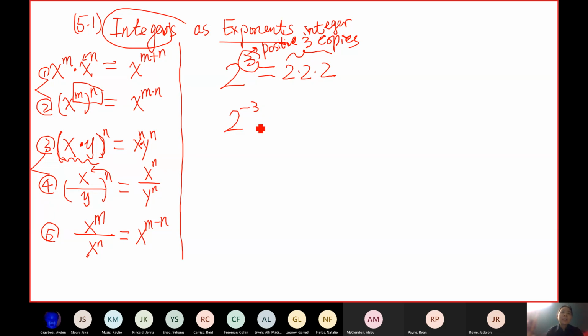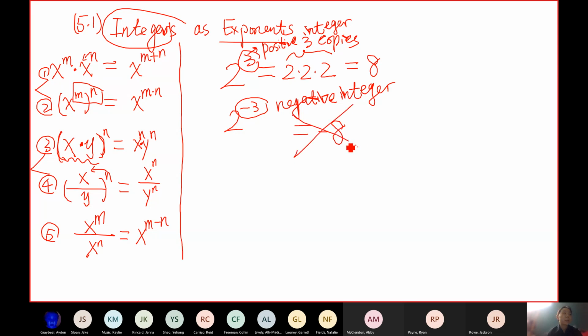Okay, negative exponent. So what if the exponent is negative? Be careful. A very common mistake was some students thought, okay, well, 2 to the 3rd is 8, right? It's 2 times 2 times 2 is 8. So 2 to negative 3 must be negative 8. No, unfortunately, it's wrong, okay? Please remember, negative exponent will not make the number negative. Negative exponent actually means reciprocal.